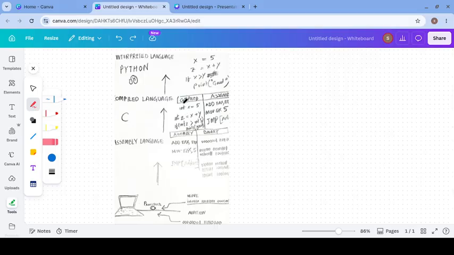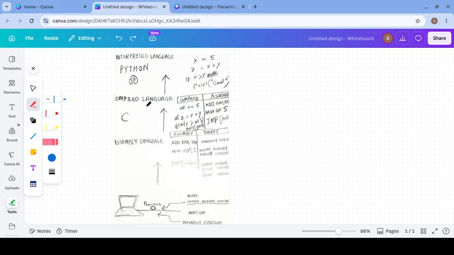A compiled language first converts the human equations and functions into assembly, and assembly converts into binary, and after that the computer acts or executes that. So the compiled languages convert the source code into binary, but Python is more easy.